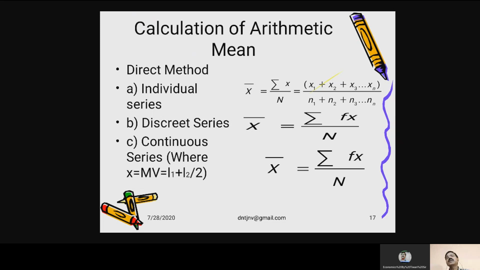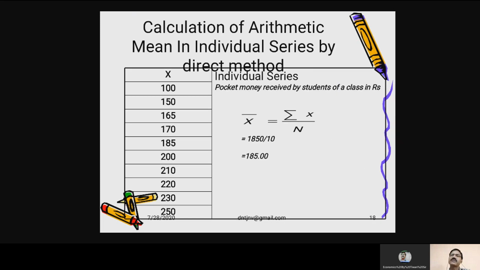Then, calculation of arithmetic mean in individual series. I have given you some data. The values of x are 100, 150, 165, 170, 185, 200, 210, 220, 230, 250. Now, how many items are there? You can count 1, 2, 3, 4, 5, 6, 7, 8, 9, 10.